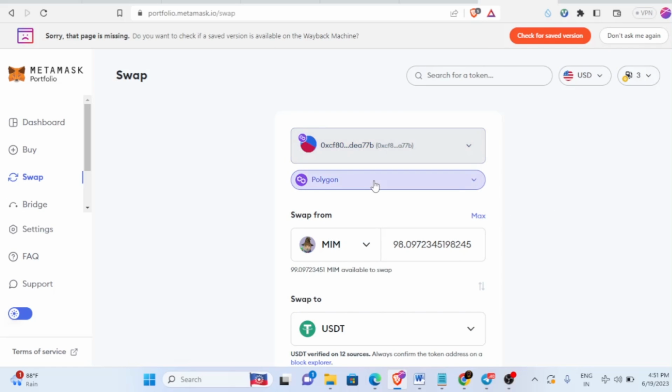So try this every single day, so that you will be eligible for the airdrop.